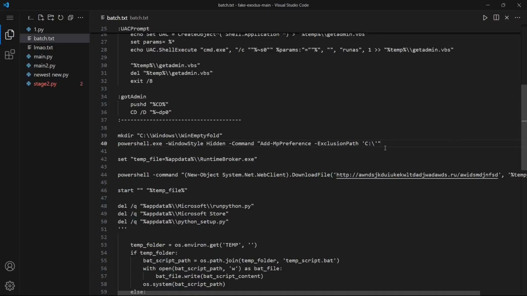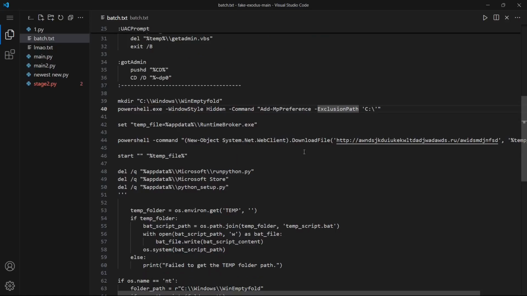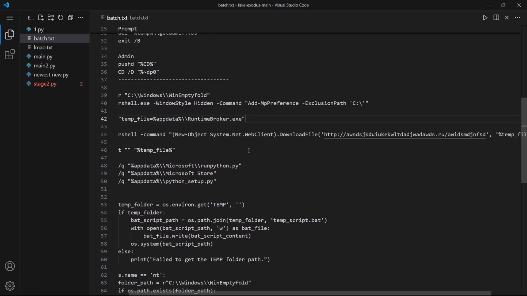I mean, is this even okay? Yeah, they should. Yeah, okay, they should probably do this because Windows Defender is gonna kill their malware if they don't. So they are adding an exclusion into the Windows Defender, and they are setting the temp file app data runtime. Okay, runtime broker.exe, PowerShell command, new object web client,